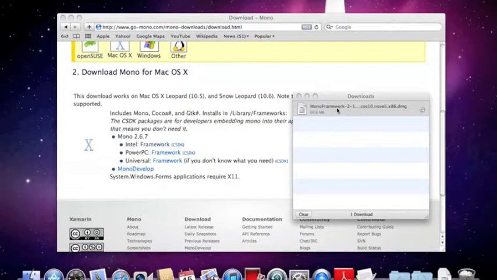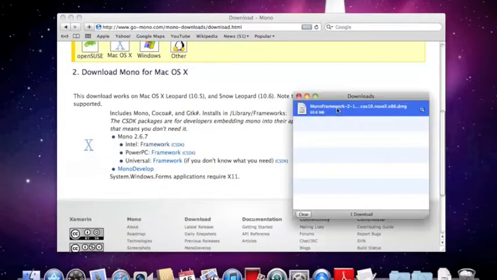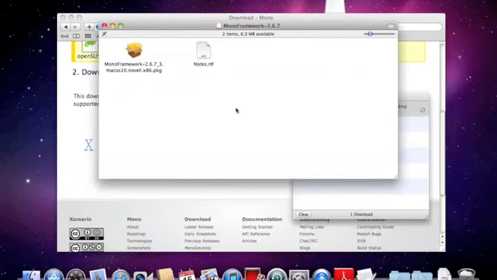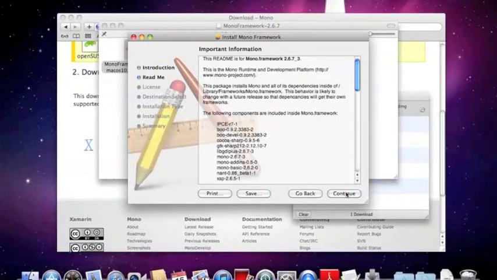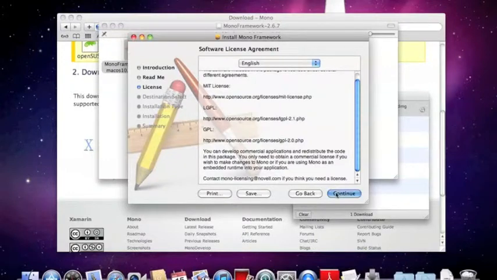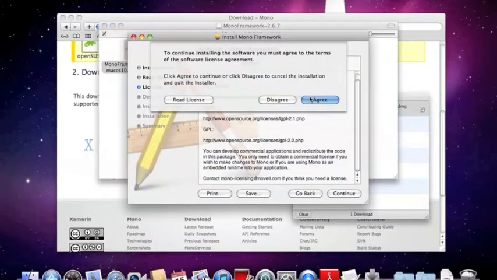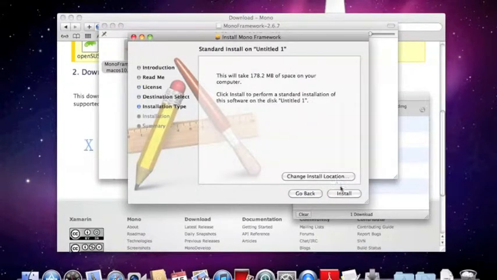Okay, so once it downloads, you double click on it, it opens this up, double click on the package. It says welcome. So let's continue, agree, and we're going to install.